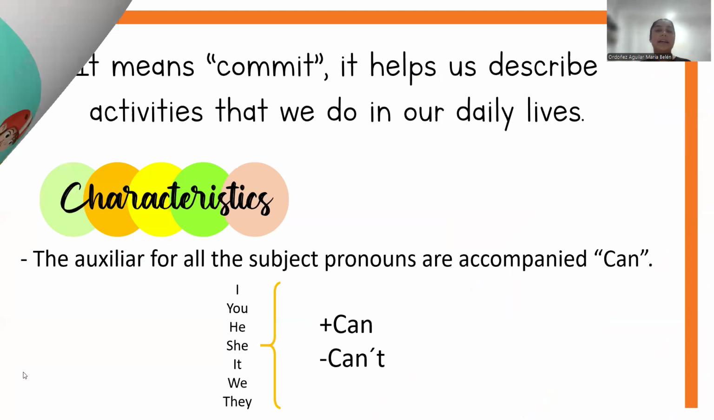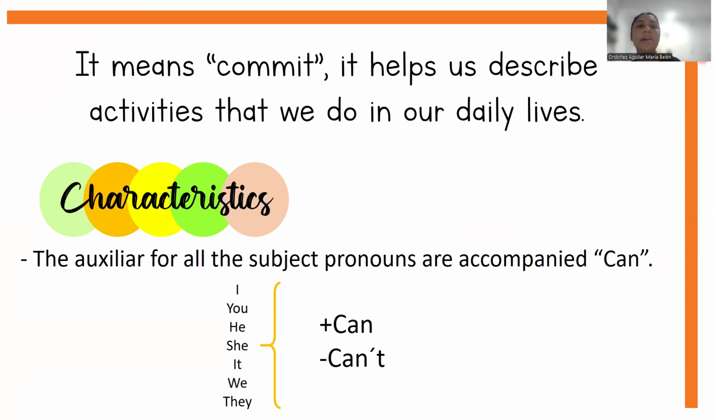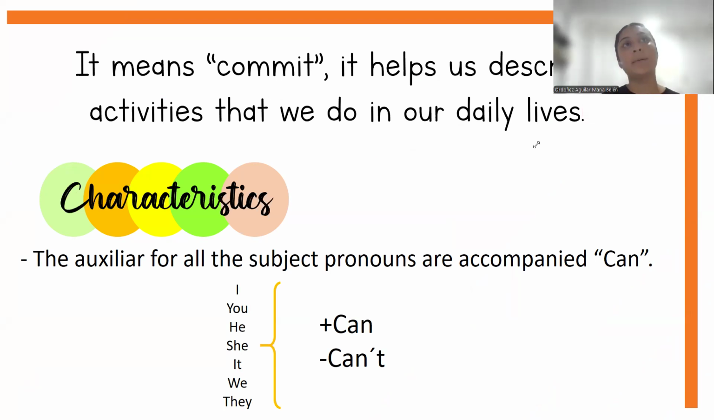Now, the basic concept of this grammar topic is ability. It helps us describe activities that we do in our daily lives. For example, I can cook, I can play basketball, I can't dance, I can help someone, or different kinds of things that we can do.